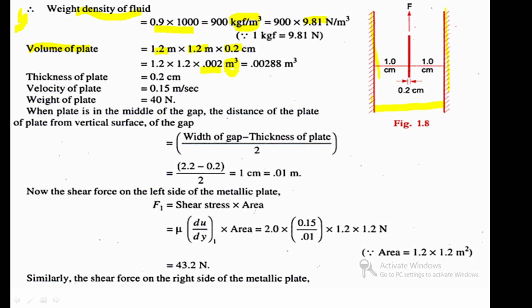That's why 0.002 is in meter. 1.2 meter, 1.2 meter, and then thickness also in meter. So three lengths in meter are multiplied and we get meter cube. You know the unit for volume is meter cube. So volume is 0.00288 meter cube. The thickness of the plate is given as 0.2 centimeter, you have to convert it into meter. Then the velocity of the plate is 0.15 meter per second, and the weight of the plate is 40 Newton.